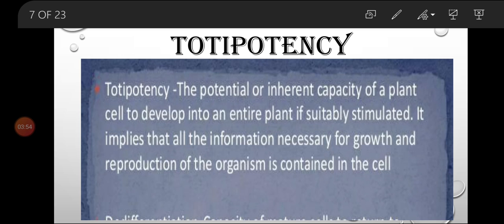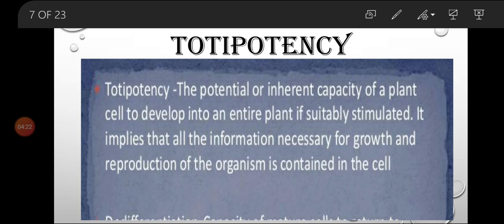Totipotency is an inherent ability. Inherent means the ability is there inside the cell. It is the inherent ability of a living plant cell to grow, to divide, to redivide and give rise to a whole plant.